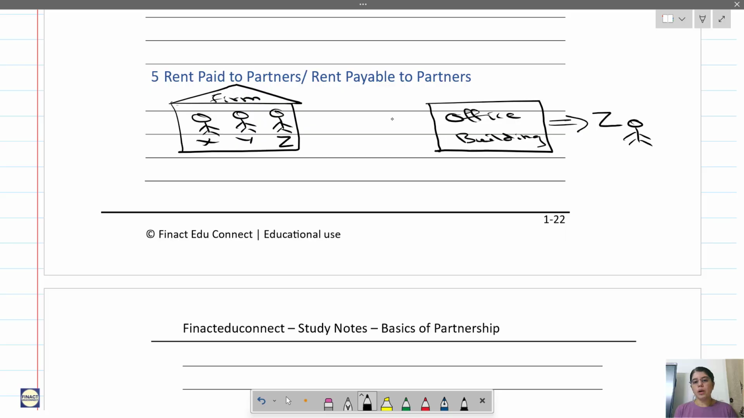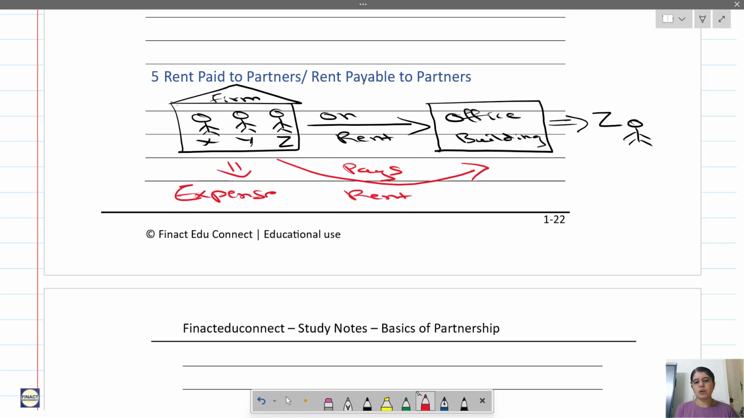So now what partners are doing is they need some office premises, so they take this office building on rent and pay rent. The firm is paying a rent to Z. So when the firm is paying this rent, it is an expense for the firm. So rent paid to partners or rent payable to partners is an expense for the firm. Okay, so just write this.